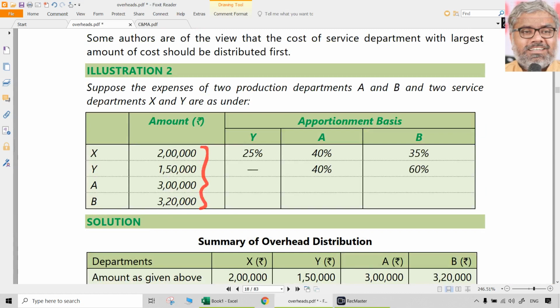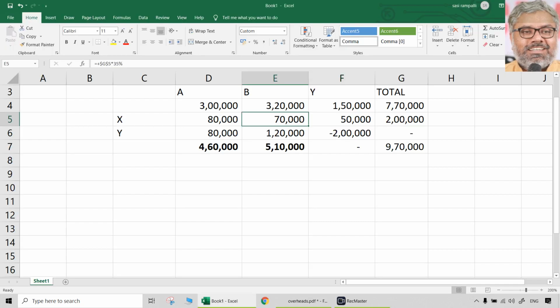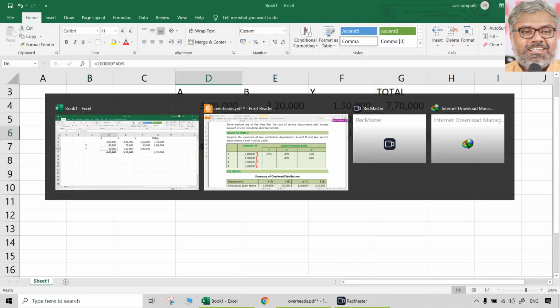That sequence, we missed it. It should be carefully taken in the same sequence, or whatever sequence we take, we have to take the percentages carefully. So 40%, 35%, 25% are the ratio between A, B and Y in which the cost of X was reapportioned, and the cost of Y, which was a total of 2 lakhs already, is reapportioned to A and B in the ratio of 40% and 60%.